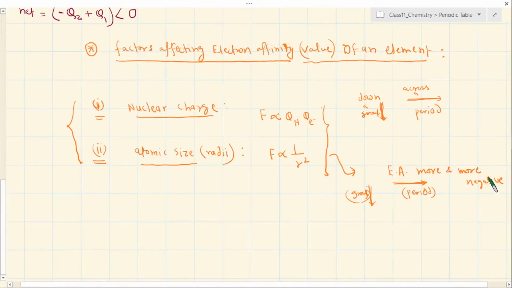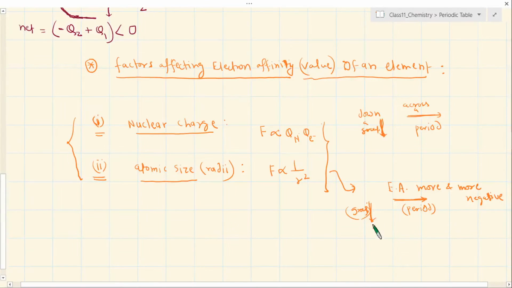More negative means more and more released value, correct? But if you go down a group, you can say that electron affinity is less and less negative. You see, I'm talking about the same thing, where the tendency to accept the electron decreases, but I'm saying it in terms of becoming less and less negative, or it may even become zero, or it may even become positive, where you have to force the electron to get in.